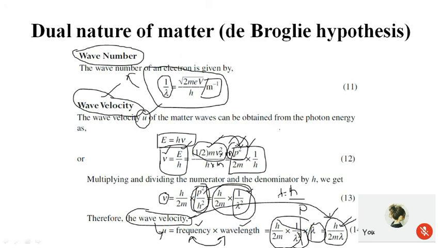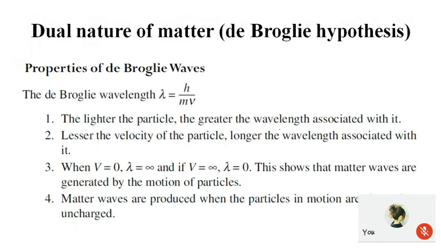Therefore, we know the relationship of lambda in terms of momentum, lambda in terms of kinetic energy, and lambda in terms of the applied voltage to accelerate the electron, and also the expressions for wave number and wave velocity. Next class we will see the properties of the de Broglie waves, how de Broglie waves behave when the particle is in motion.